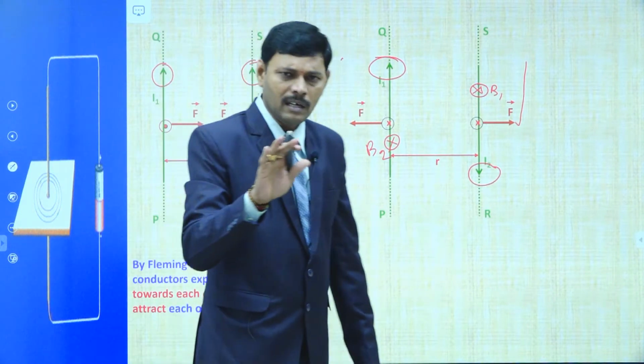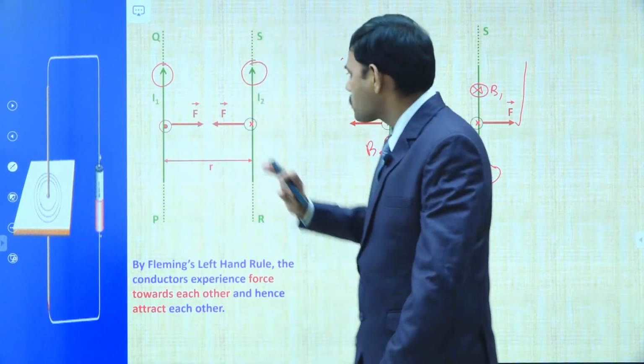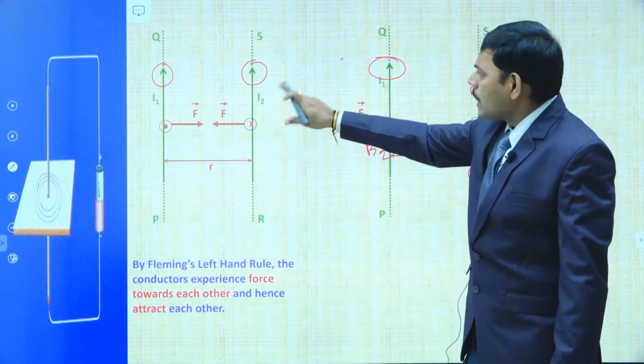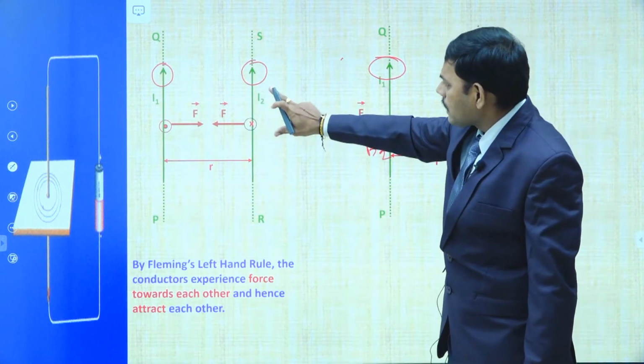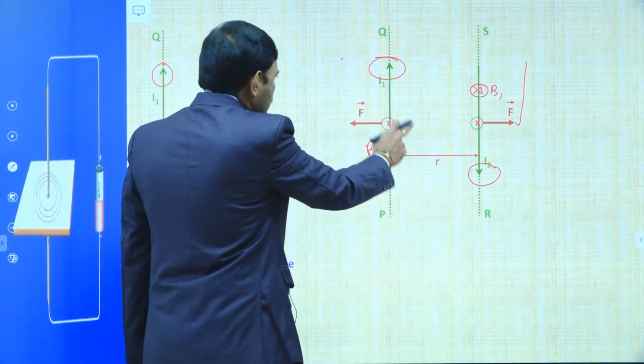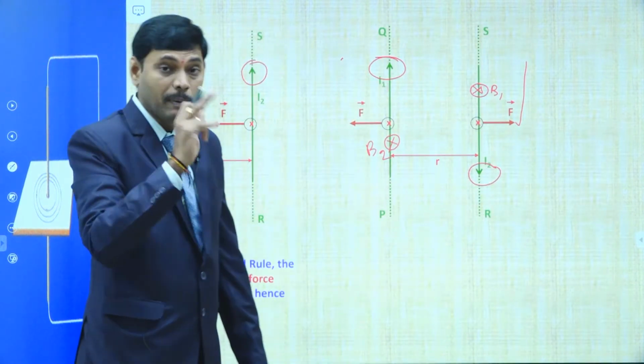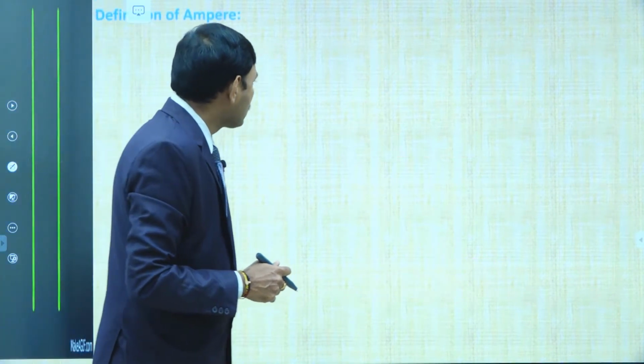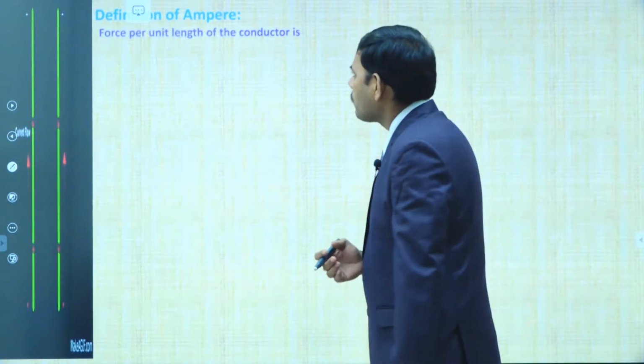So, in one line, I conclude this part of the discussion. If two long parallel current carrying wires carry current in the same direction, the force is attractive. If two long parallel current carrying wires carry current in opposite directions, they repel each other. So, that is the conclusion. Next, we define the ampere. So, the definition of ampere.